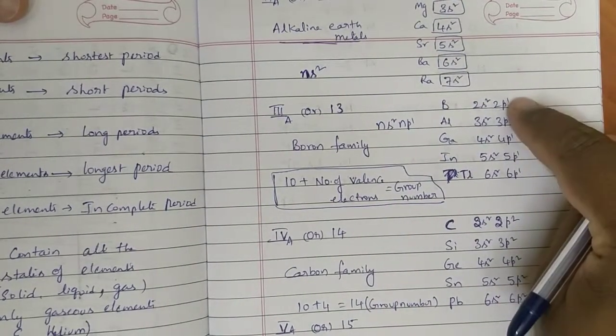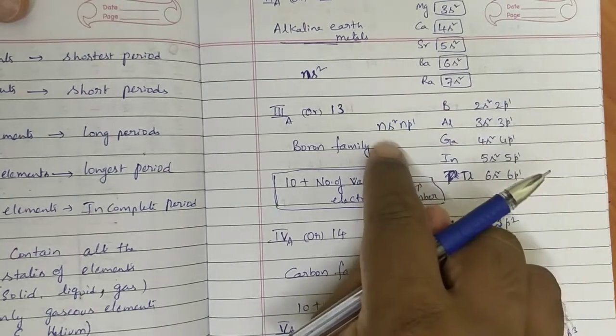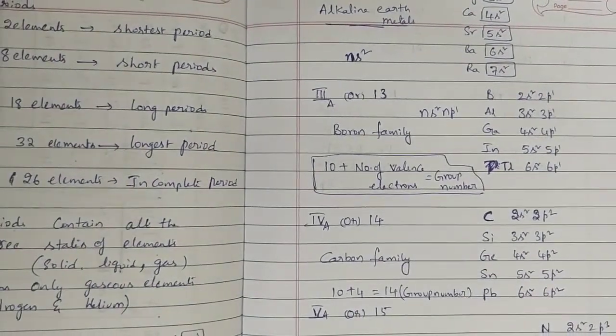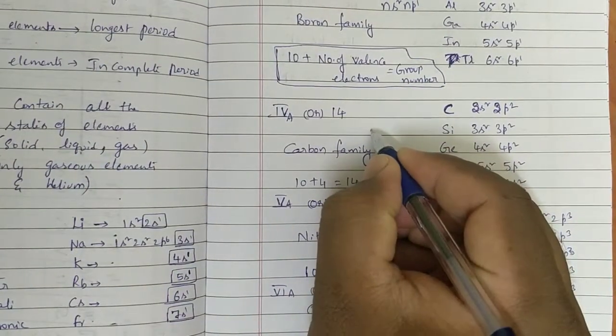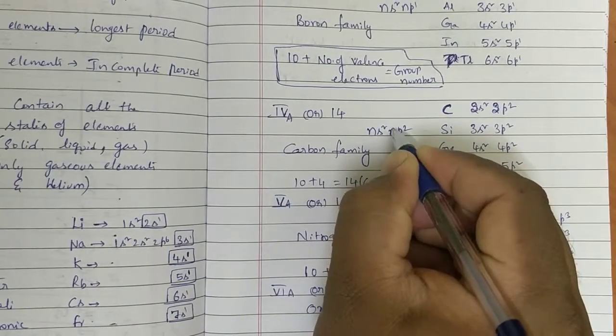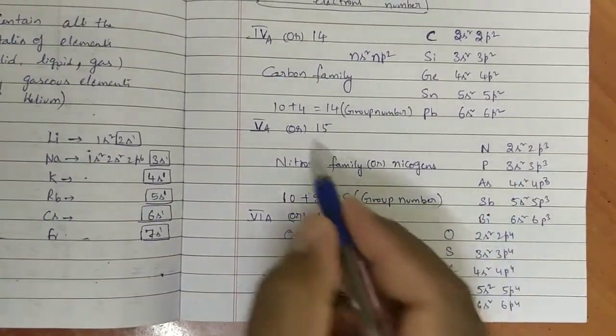See, 2s2 2p1, 3s2 3p1, like that, ns2 np1. General outermost electronic configuration of third group is ns2 np1. Fourth group is ns2 np2. 14th group or fourth A group, ns2 np2.